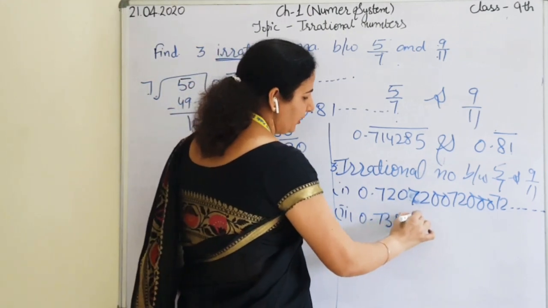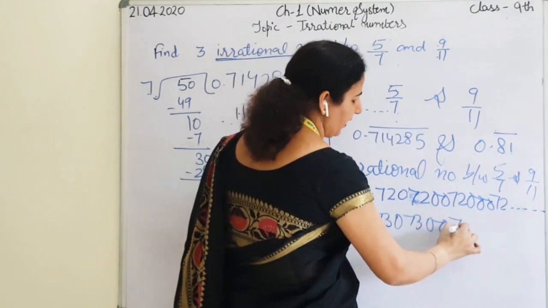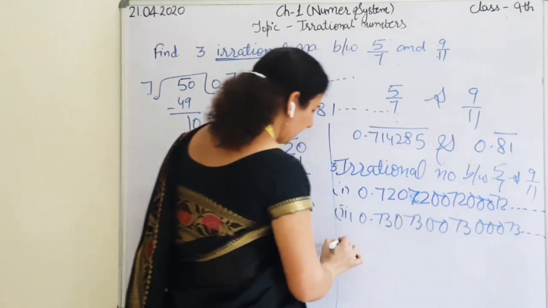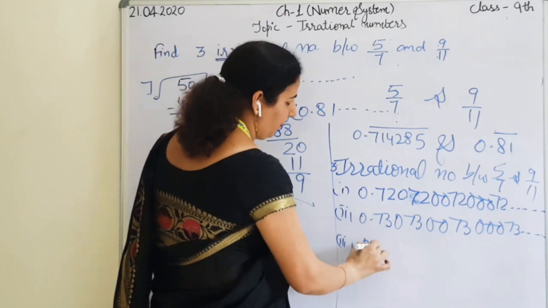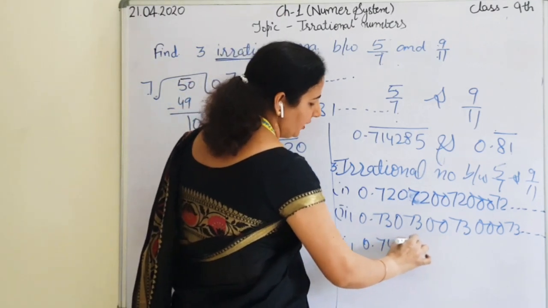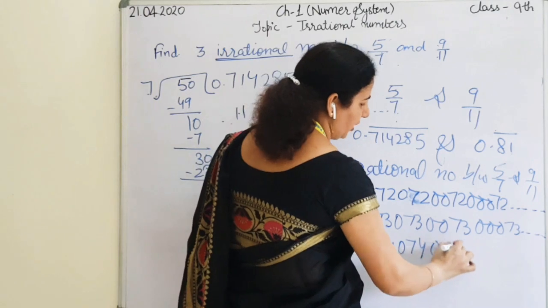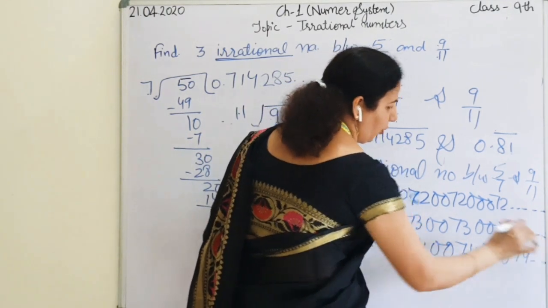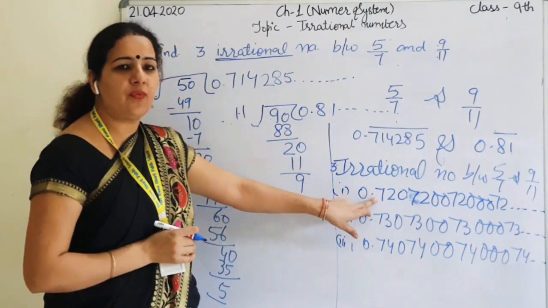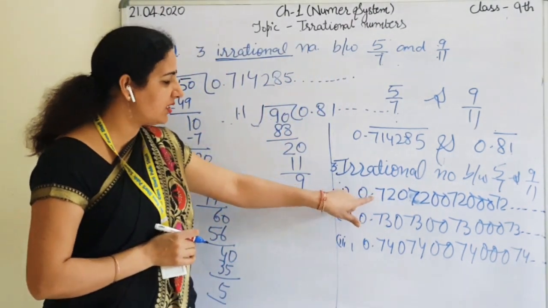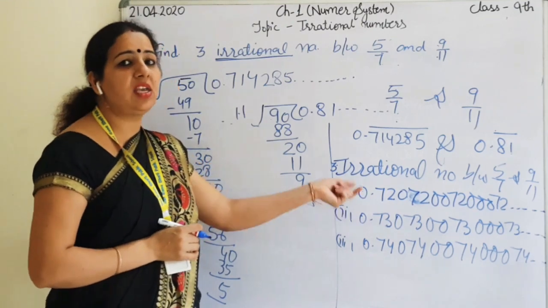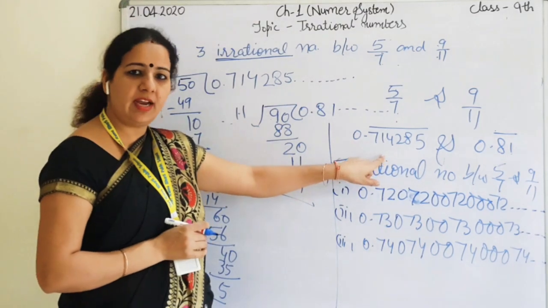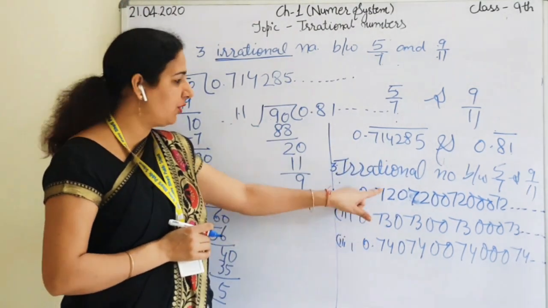Next number: 0.73, 0.073, 0.0073 and so on. Third number: 0.74, 0.074, 0.0074 and so on. Don't put the 0 at the first step, because if you put 0 at the first step, then it will be 0.07 and you have to start with 0.71. Clear? It will make a difference if you put 0 here.